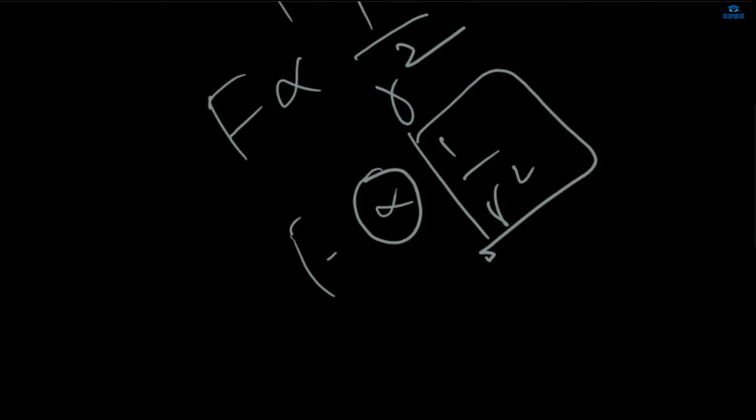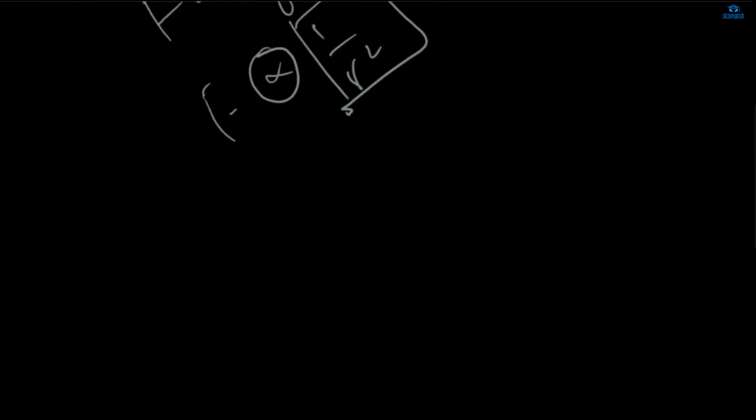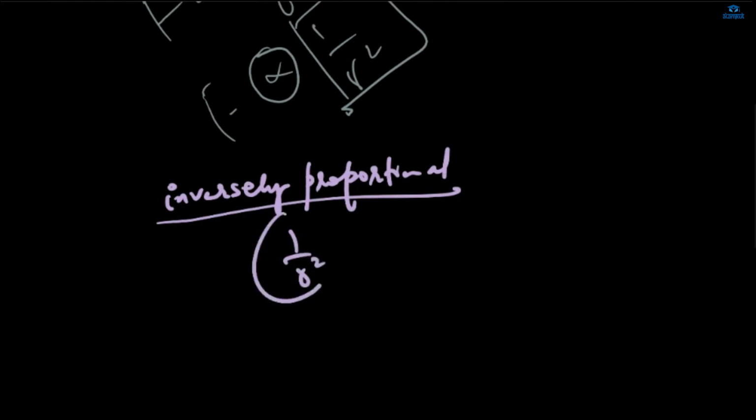If you have already mentioned inversely proportional, then you don't have to mention 1 by r square. You just have to mention M1 M2 divided by r square. Okay, inversely proportional to r square, because you have already mentioned inversely.